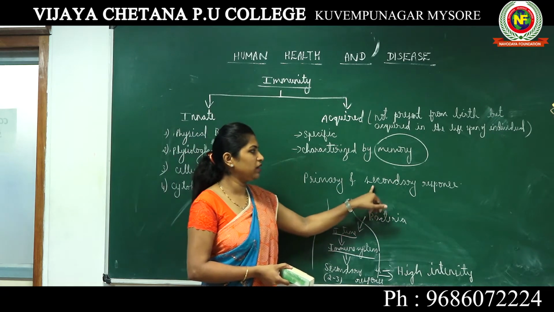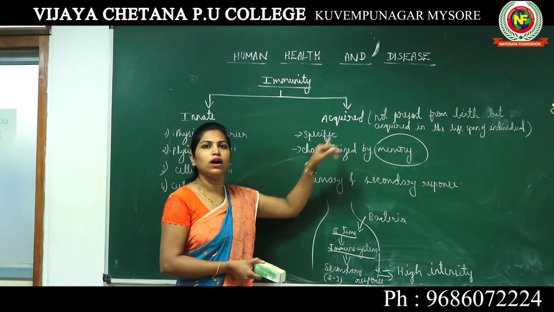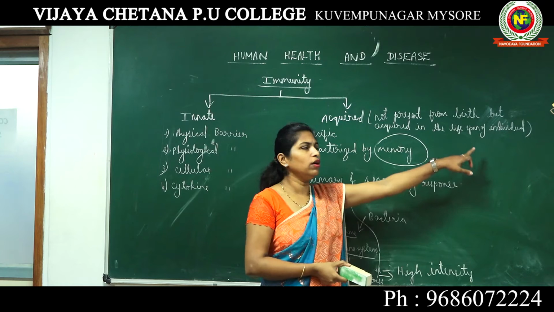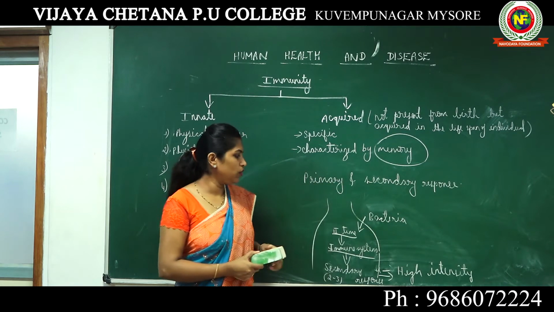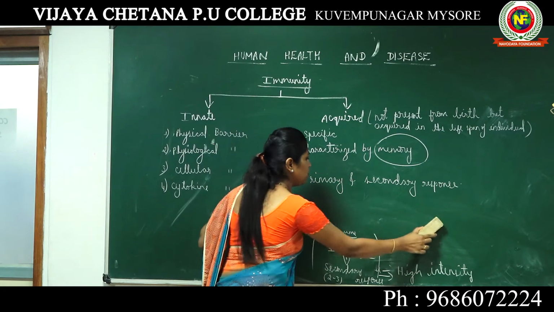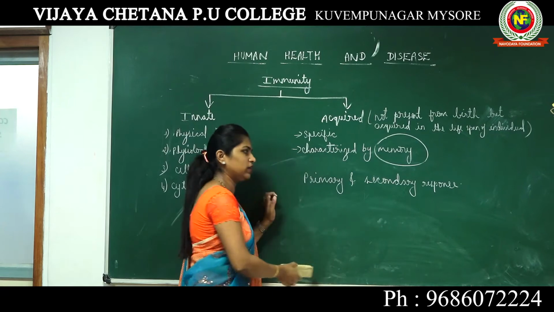So this primary and secondary response are also a special feature of your acquired immunity, that is the immunity that you acquire in your lifespan. Now we are talking about so many responses. We are talking about primary response. We say our immune system gets activated.